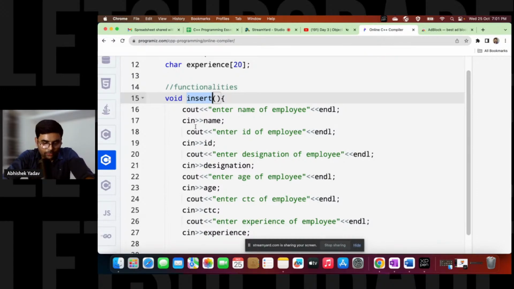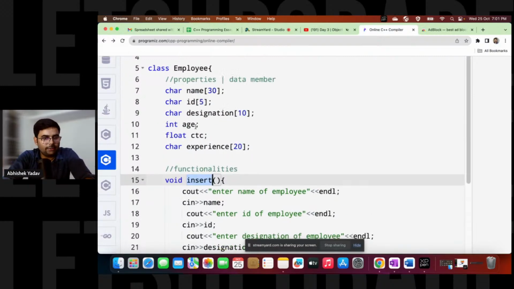Sir, it is important to mention the array length. Suppose experience takes more than 20 characters, then okay, we will be discussing those cases also. Santu, let me first complete this part, and when I move to the constructor, then I will discuss those cases. But till this point, everyone is clear.